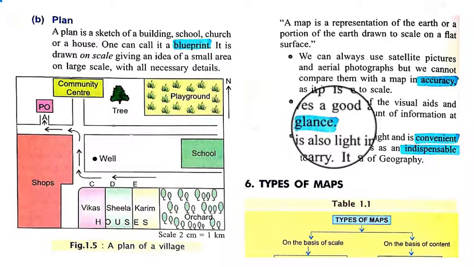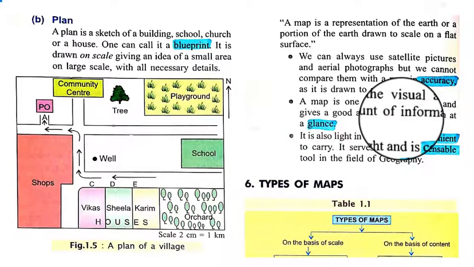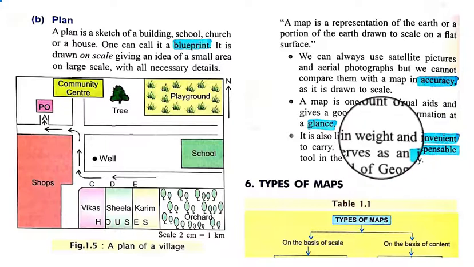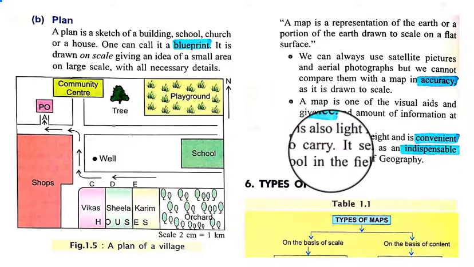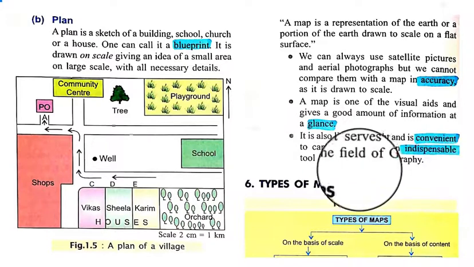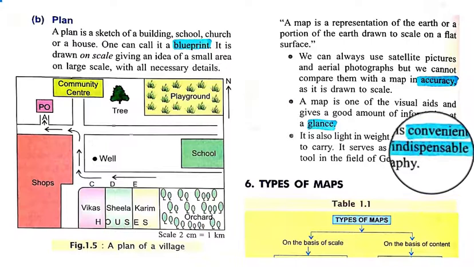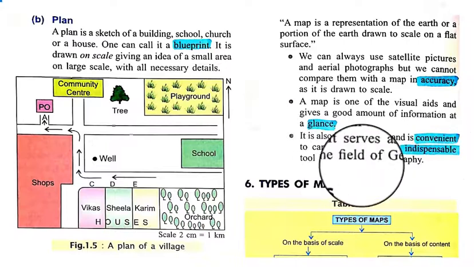So this is one kind of visual aid from which we can get a huge amount of information within a short time. It is also light in weight and convenient to carry. So it is very handy in nature, and it serves as an indispensable tool in the field of geography, and it is a very important tool for geographers.